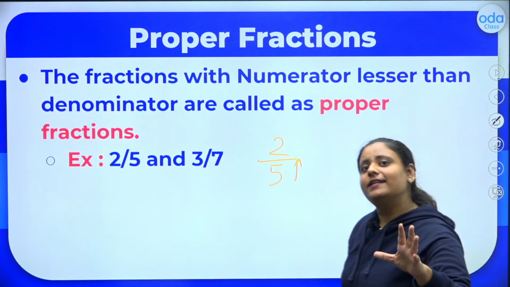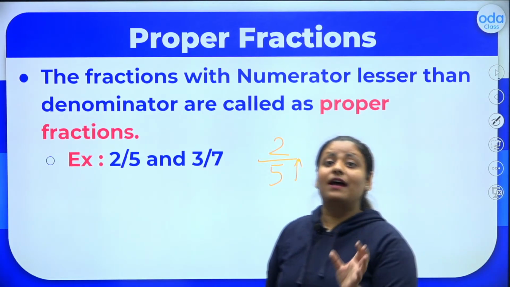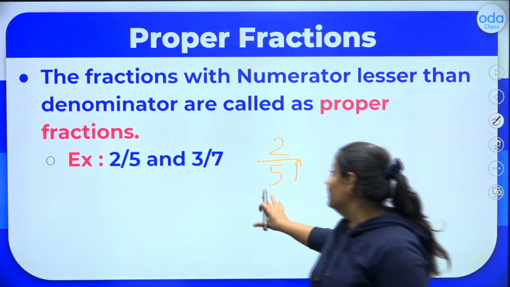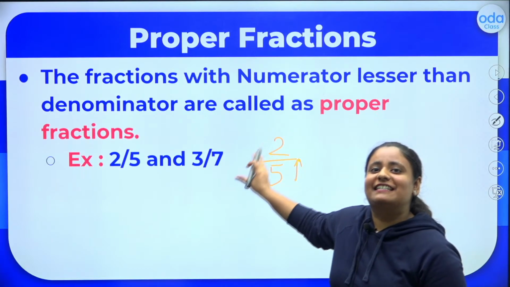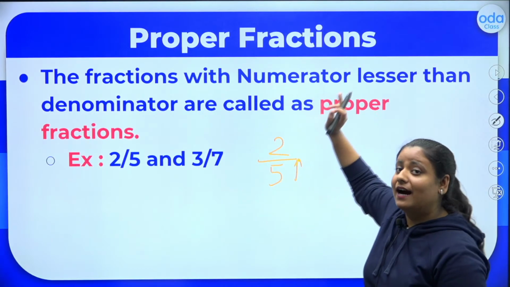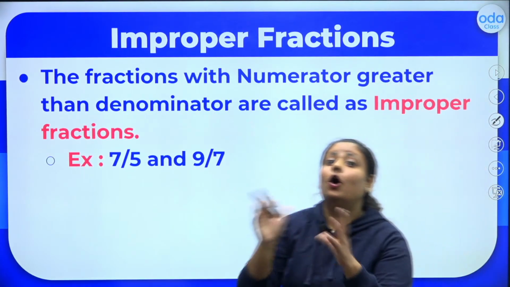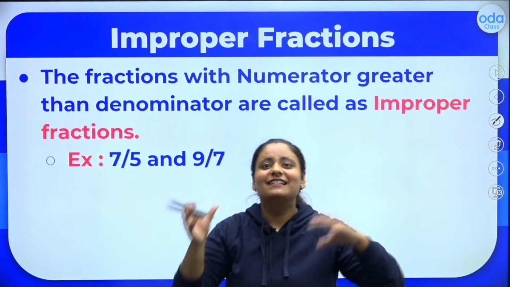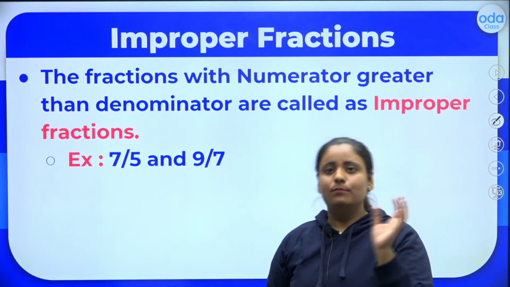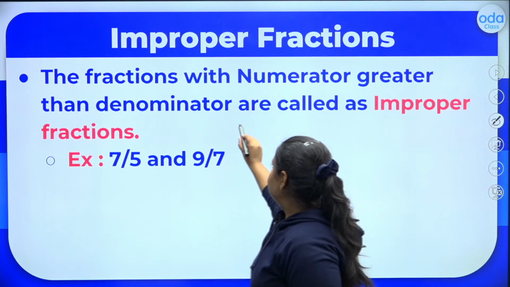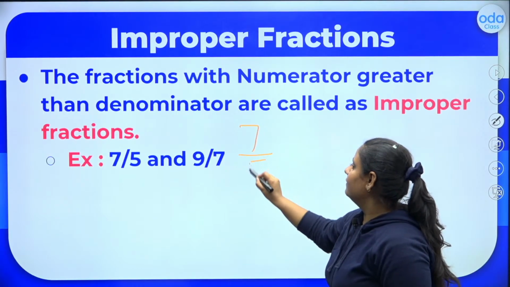Alright. So, as I already told you, in fractions, the denominator plays a very important role. So here, if the denominator is greater, proper, otherwise improper. Like's opposite, unlike; proper's opposite, improper. So look at these examples. 7 by 5.